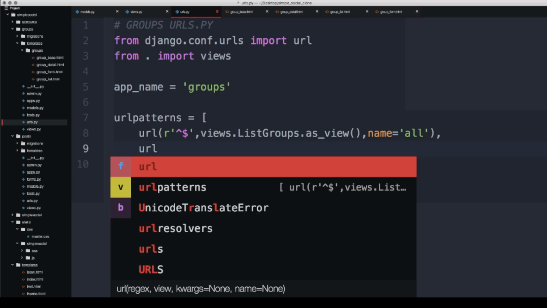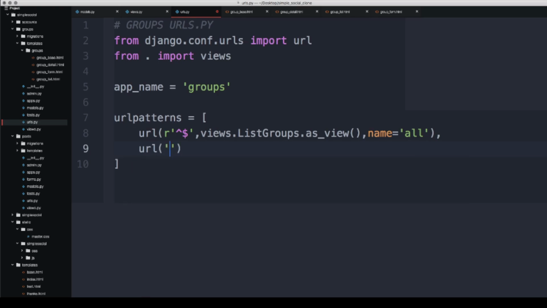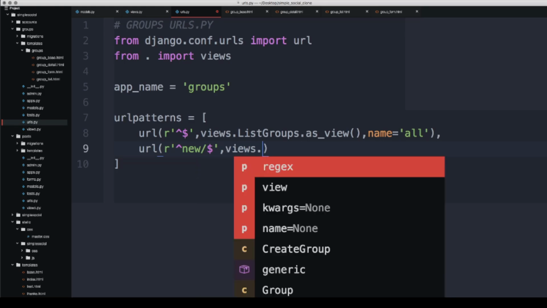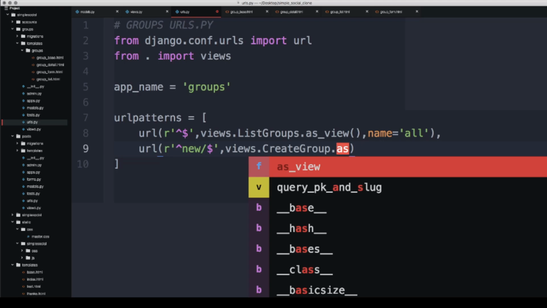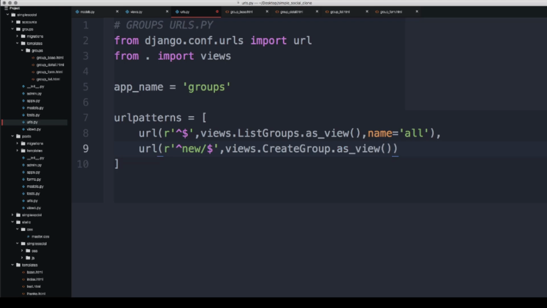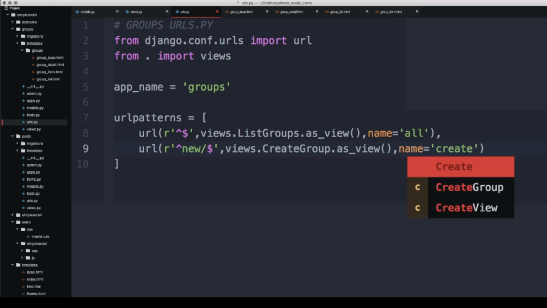Then we are also going to say URL, and for this one, this is going to be the create page. Don't forget to convert it into path format, because if you don't, it will not work with the latest Django. You can call it slash create. I will call it slash new. Then we say views.CreateGroup.as_view, and then we'll say name is equal to create.